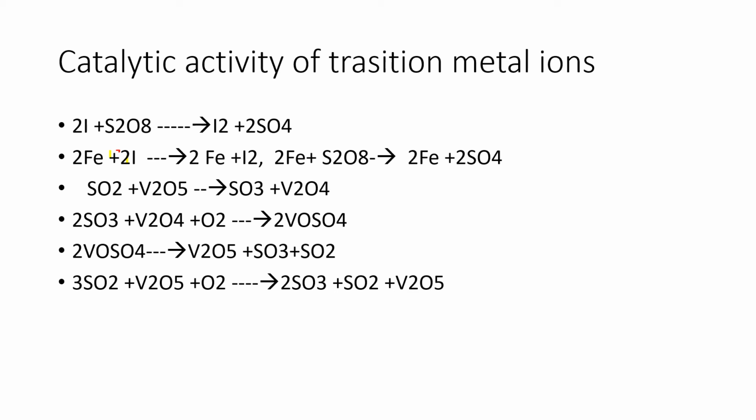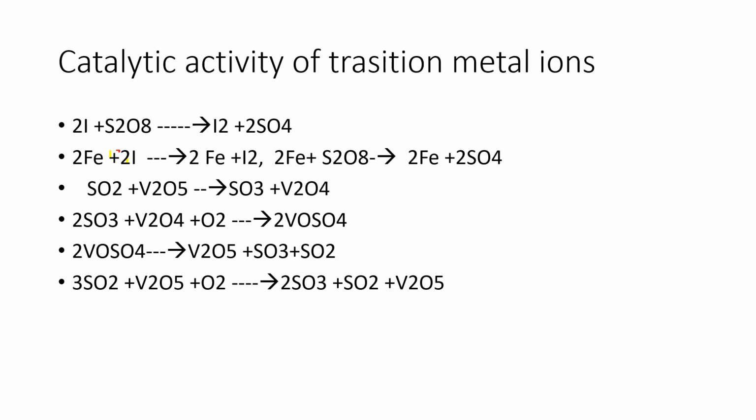One more example you can take is vanadium pentoxide as a catalyst in the manufacturing of sulfuric acid by the contact process. In this, vanadium pentoxide is first converted into vanadium tetroxide. Here you can see the reaction.